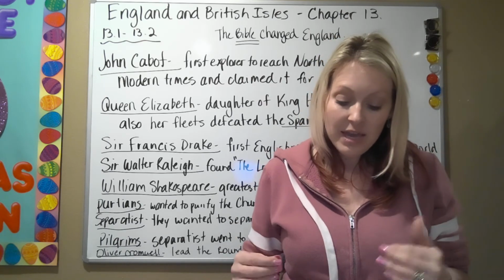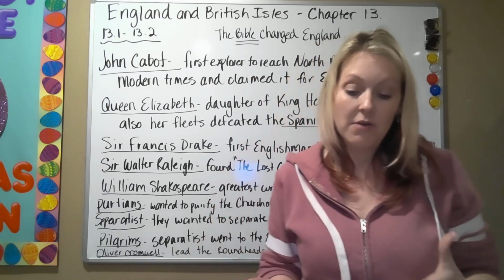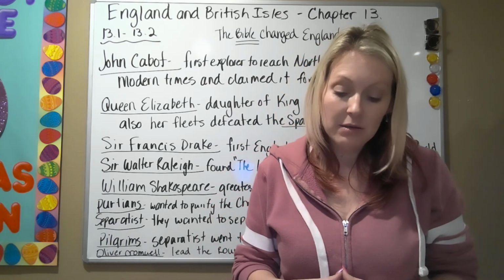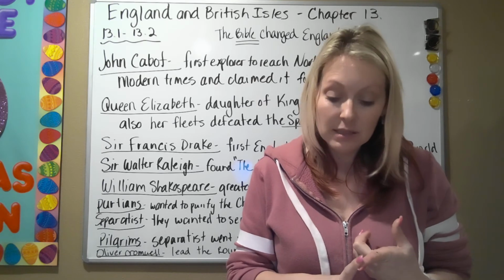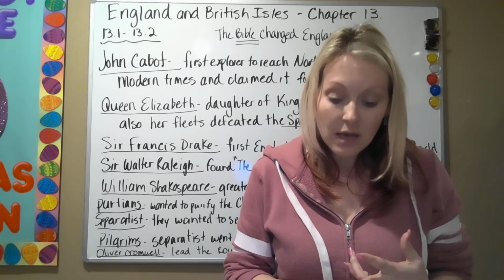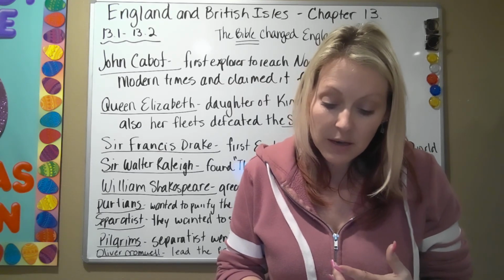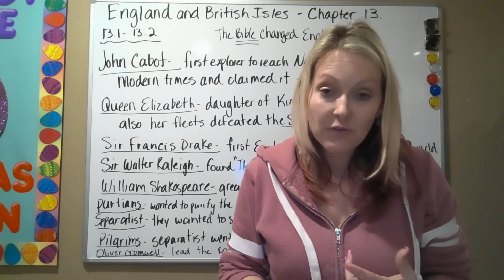And so then during this time is when we have some of the great discoveries come from England, and that was one certain Isaac Newton, who discovered the law of gravity, Francis Bacon, who devised the scientific method.